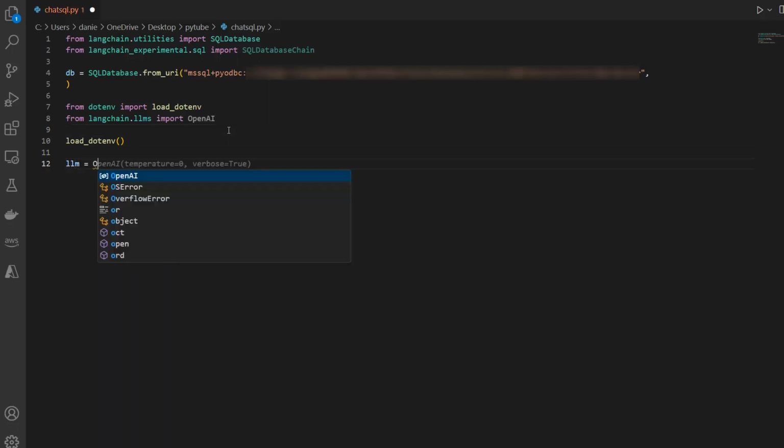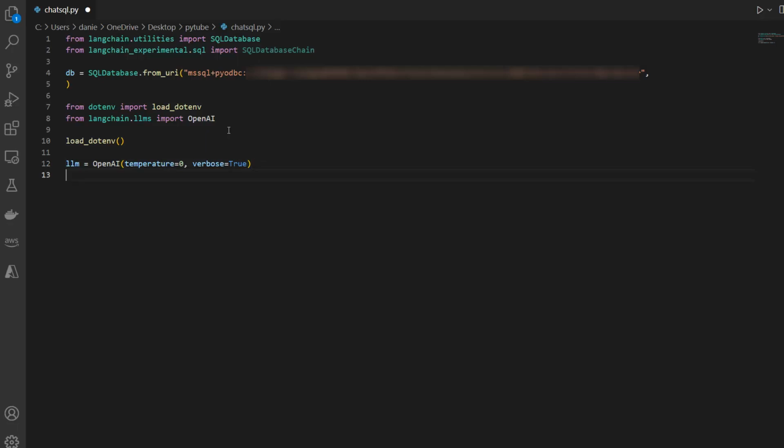So llm is equal to OpenAI, and then you can specify the temperature and also whether you want to output something in the console. We set verbose to true, so we can really see the SQL statement. And the temperature to 0, because I really want a deterministic answer. I want to know exactly that after my question, it gives me a result. I don't need any creativity from ChatGPT here.